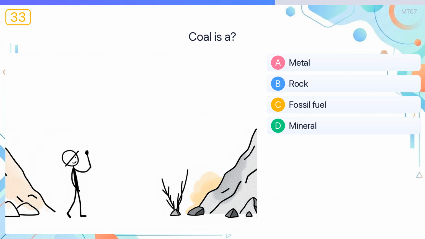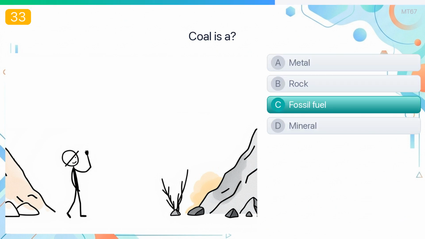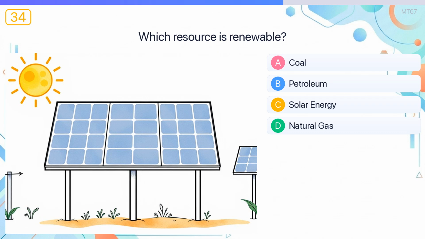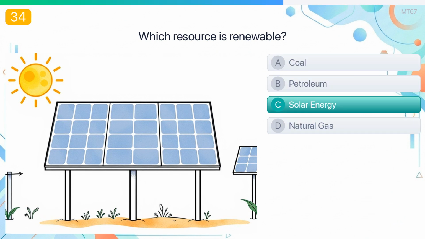Coal is a? The answer is fossil fuel. Coal is a fossil fuel formed from ancient plant material over millions of years. Which resource is renewable? The answer is solar energy. Solar energy is renewable because it comes from the constantly available sunlight.